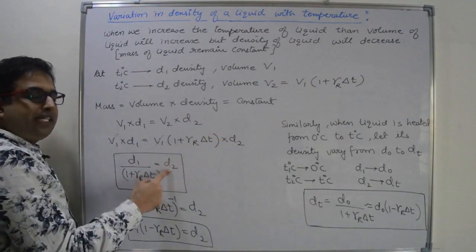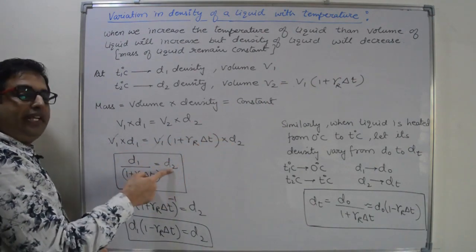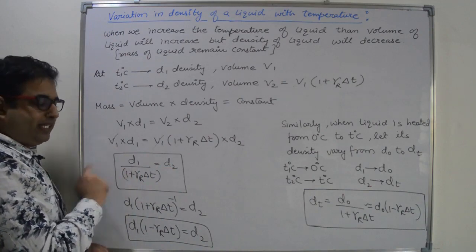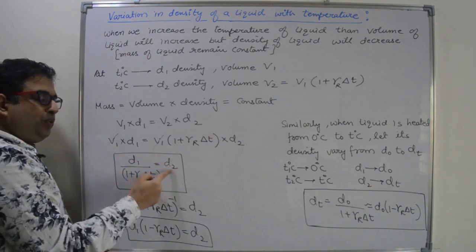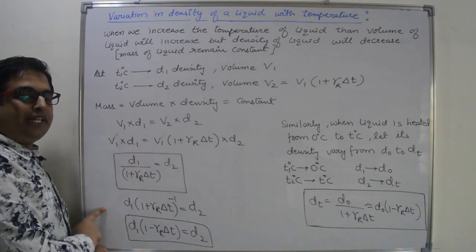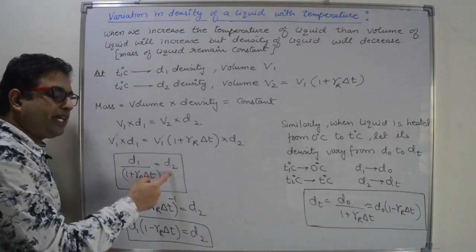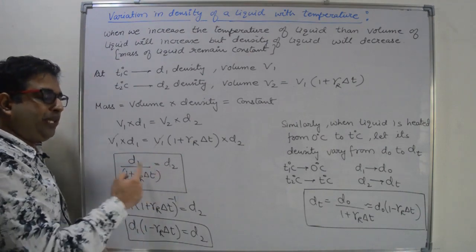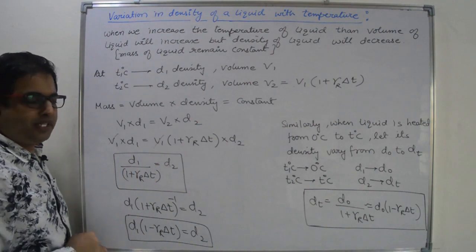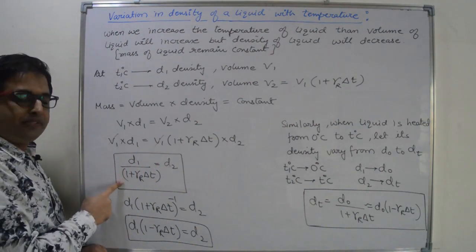So what is the value of D2? D2 is the density of the liquid at T2 degree Celsius, and D1 is the density of the liquid at T1 degree Celsius, and D2 is equal to D1 divided by 1 plus gamma real into delta T. This is the exact relation between the two densities. If you want to find the approximate relation, then use binomial expansion.